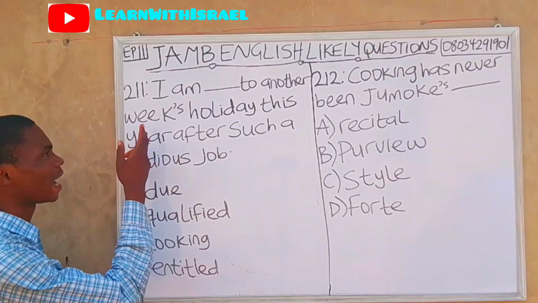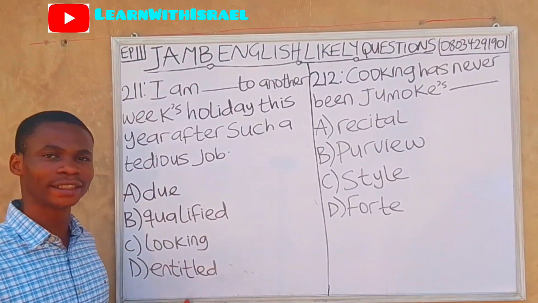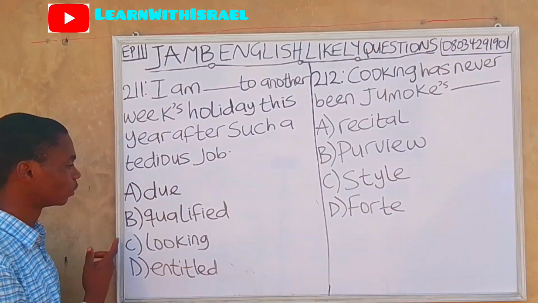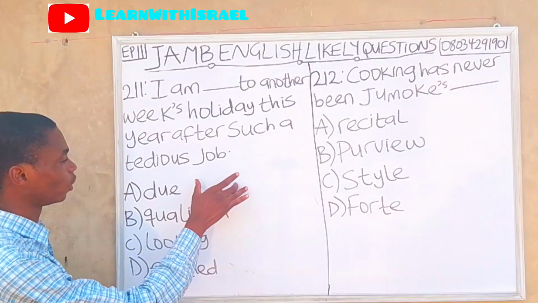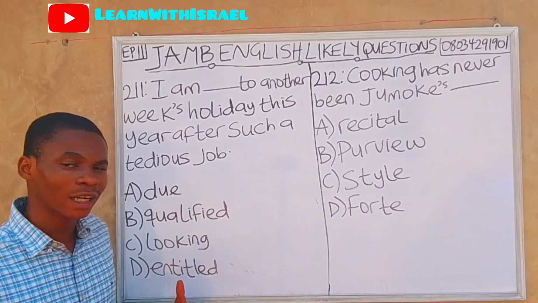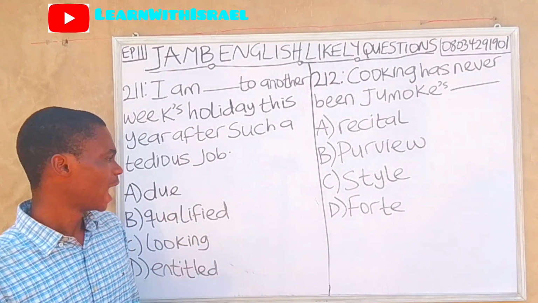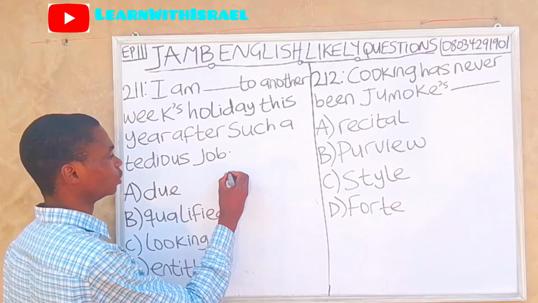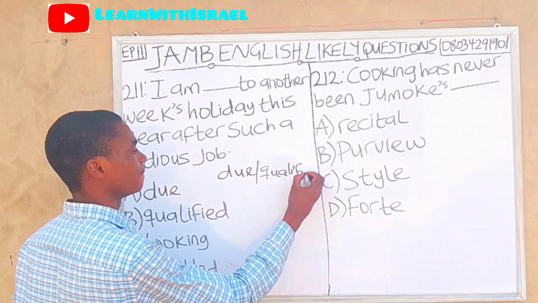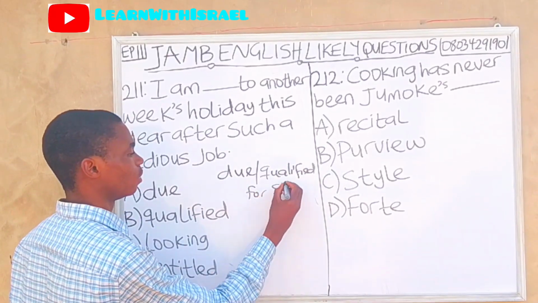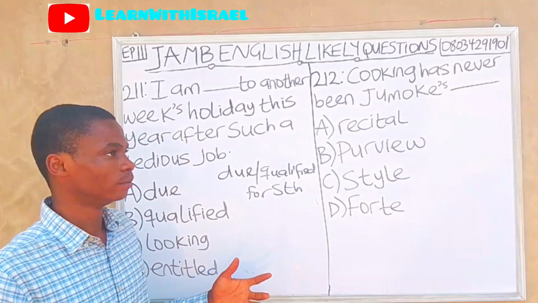Question 211. I am dash to another week's holiday this year after such a tedious job. A, due. B, qualified. C, looking. D, entitled. So let's start from option A, due. You can only be due for promotion. You can only be due for something, and you can only be qualified for something. This STH means something, so it can be a job.